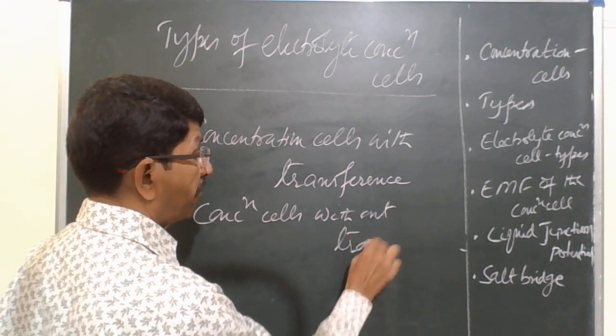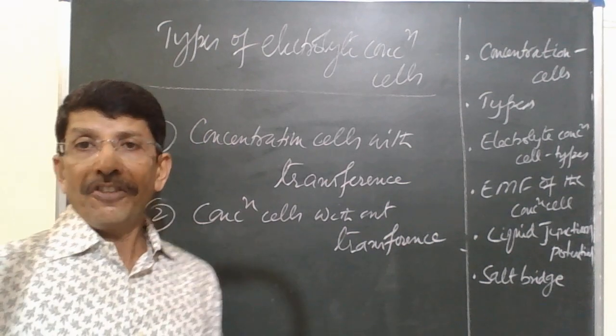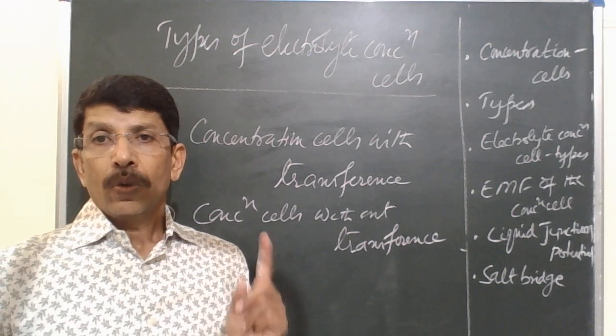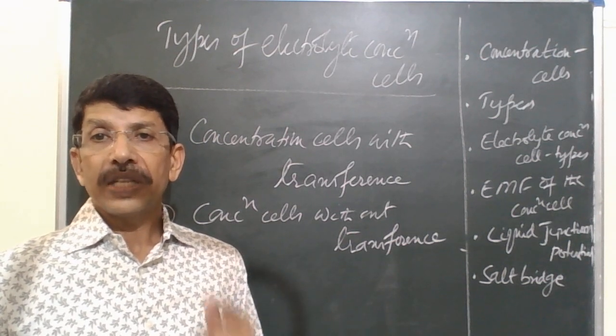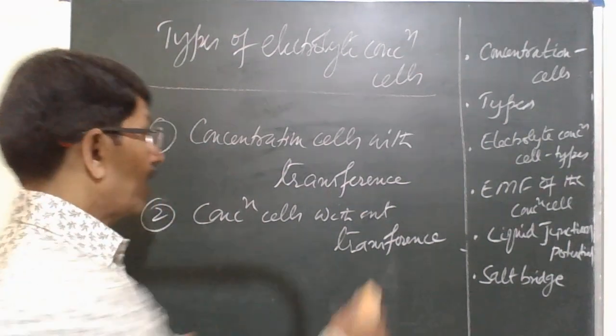We'll understand what is the difference between these two. So we have two types of electrolyte concentration cells. One category is concentration cells with transference and the other is concentration cells without transference.